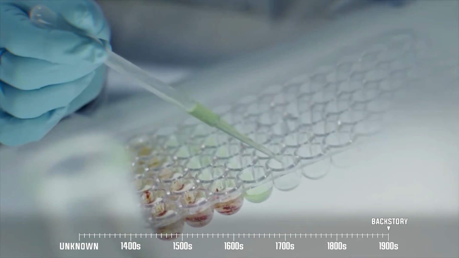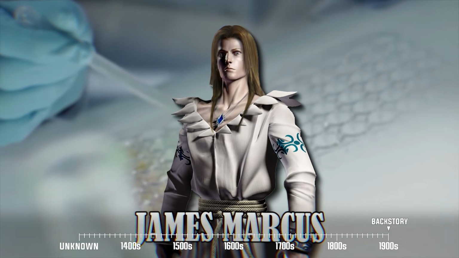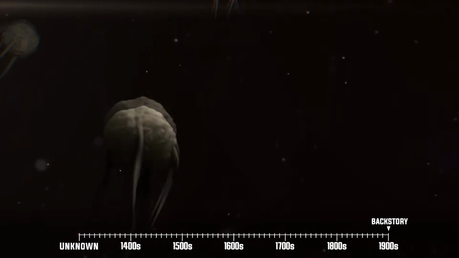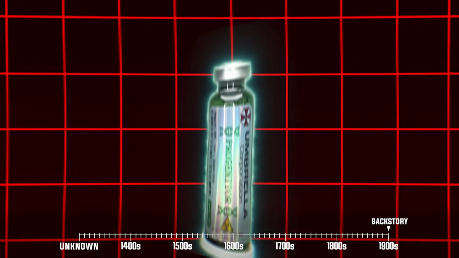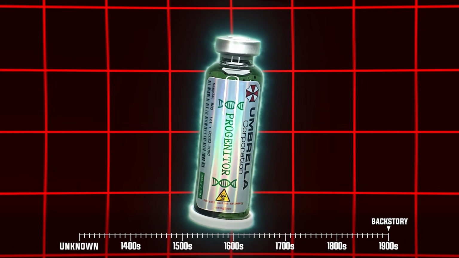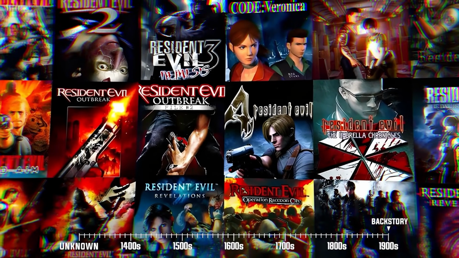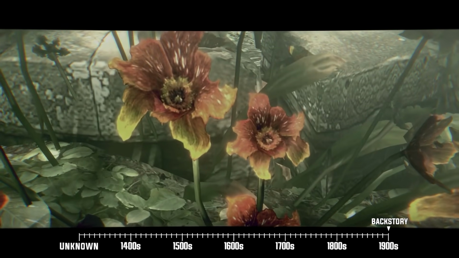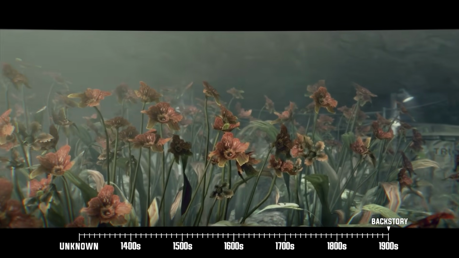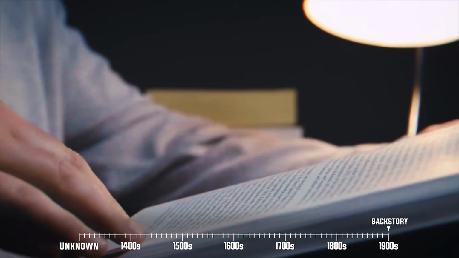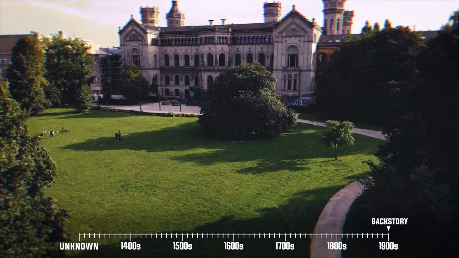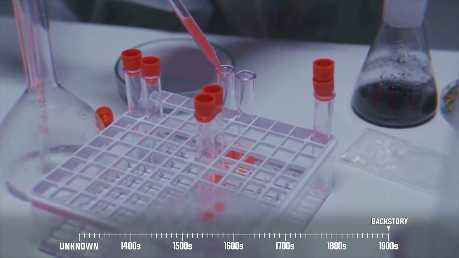It's 1967, and a scientist named James Marcus discovers the progenitor virus while in the middle of his studies into Paleozoic microbial fossils. Now, the progenitor virus, as the name suggests, is one of the earliest bacteria known to man. Well, as far as the Resident Evil universe goes. Oh, and it just so happens that the progenitor virus finds its suitable host in the Stairway of the Sun plant. Anyway, Marcus eventually got fired from his job at the university he was working at in Switzerland at the time. But this didn't deter him from studying the progenitor virus further.